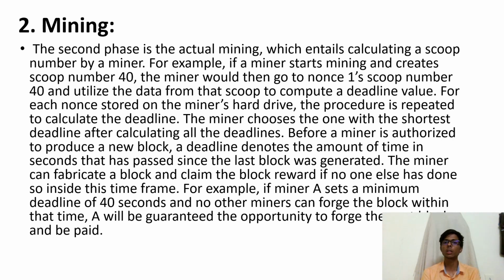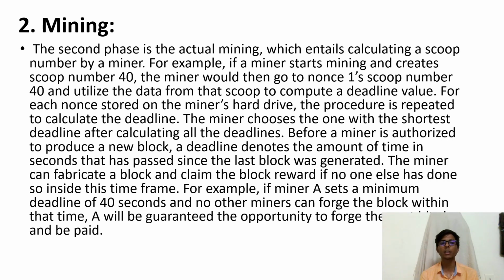Here, if a miner starts mining and creates a scoop number 40, then the miner would go to scoop number 40 of each nonce and utilize the data from that scoop to compute a deadline value. So a deadline value needs to be found out continuously here, and then the miner chooses the one with the shortest deadline, after calculating all the deadlines from the nonces available in the hard disk that he previously stored.